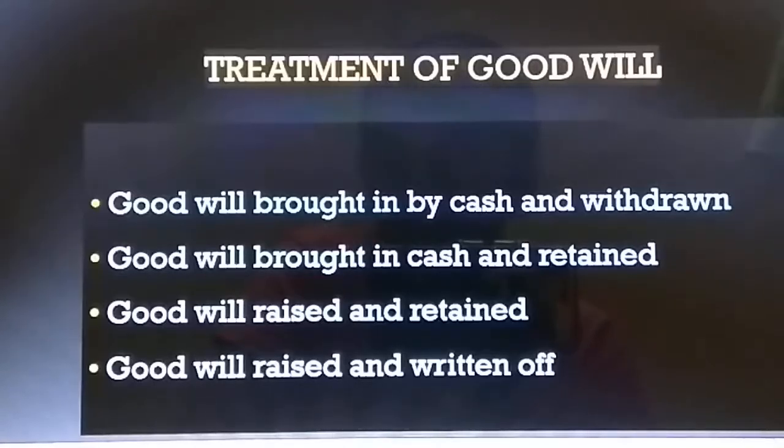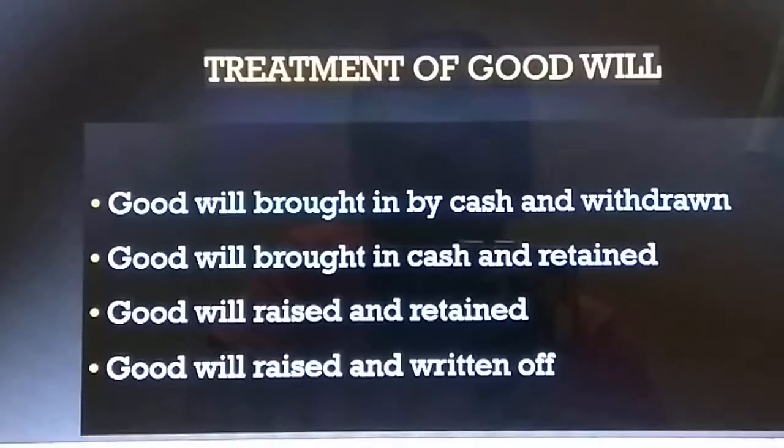Then the second case, goodwill brought in cash and retained, which means it is not going to be withdrawn or used by the old partners. They are going to maintain it. In this case, with the retained word, the goodwill will appear in the balance sheet. Then goodwill raised and retained, it's just verbal, which means you're agreeing verbally that the concerned partner is going to bring it, but it's only raised and it is going to be retained. They are just going to show that the goodwill is going to be raised to a certain amount, and then it is going to be shown in the balance sheet.